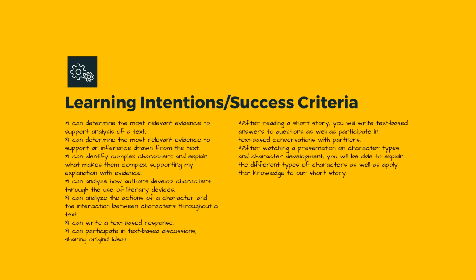So first is determining the most relevant evidence to support analysis of a text. Okay, and we also want to determine the most relevant evidence to support an inference drawn from the text. We're going to work on identifying complex characters and explaining what makes them complex, supporting your explanation with evidence. You're going to analyze how authors develop characters through the use of literary devices, analyze how the actions of a character and the interactions between characters throughout a text. We're going to write text-based responses, and then we're going to participate in text-based discussions, sharing original ideas.